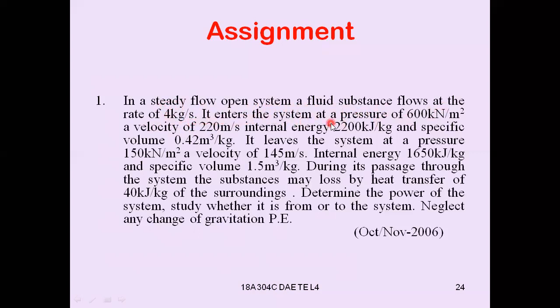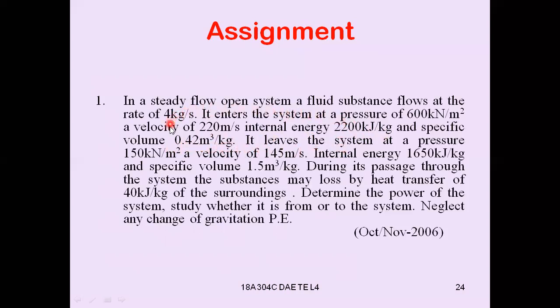It enters the system at a pressure of 60 kilonewton per meter square, at a velocity of 220 meters per second, internal energy of 2200 kilojoule per kg, and specific volume of 0.42 meter cube per kg, and it leaves the system.